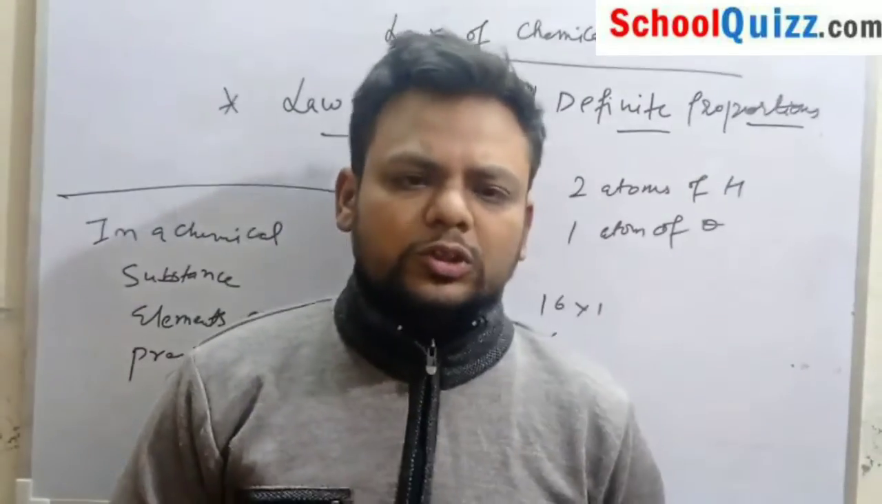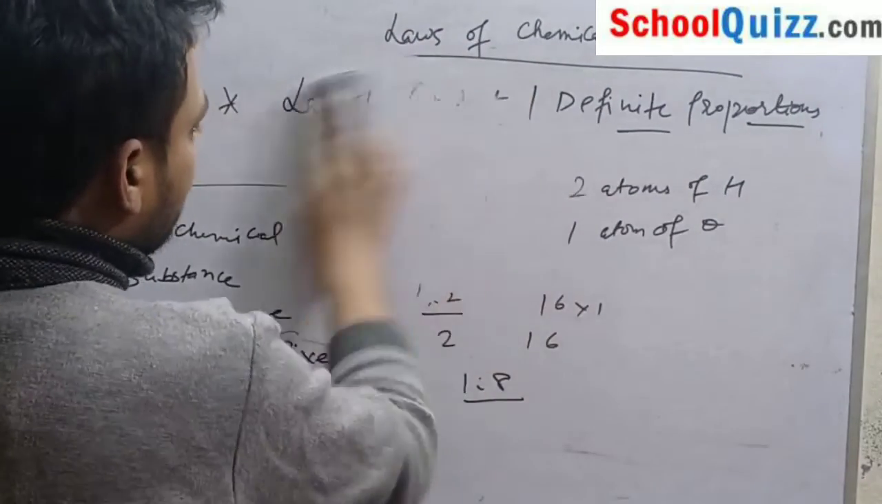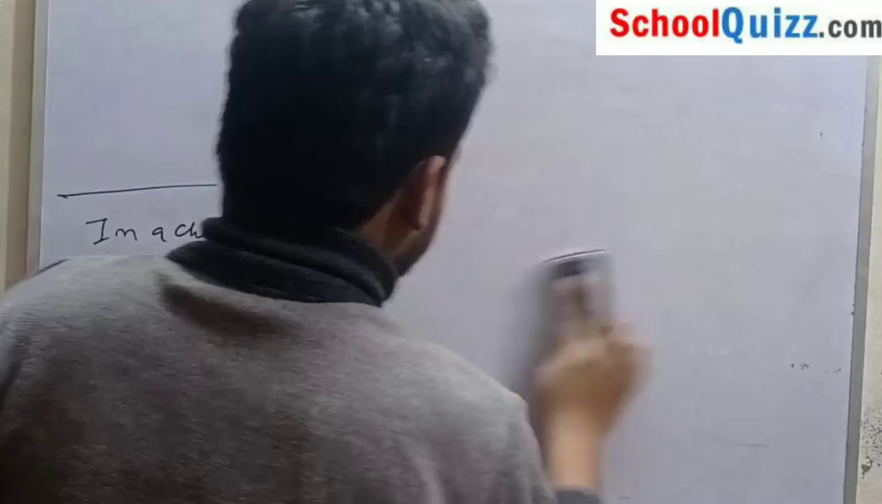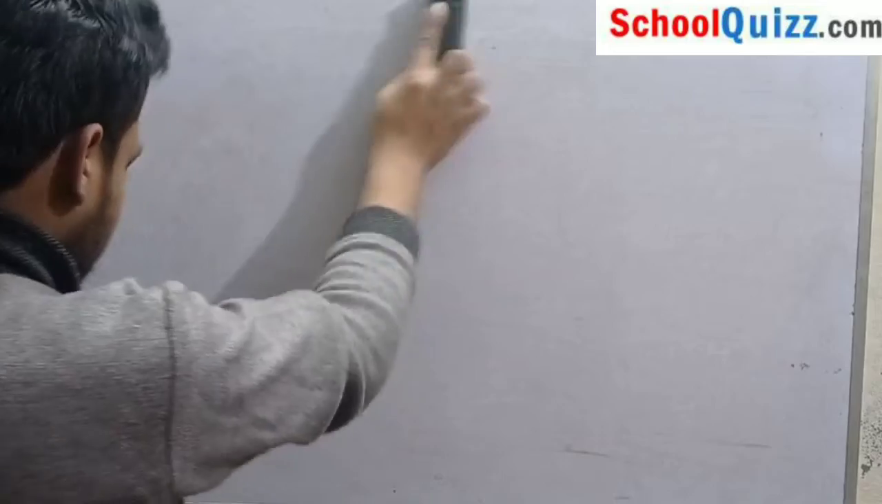In your NCERT 2 questions are given, so we will discuss them one by one. In our next video, we will discuss 2 questions based on the law of conservation of mass and the law of definite proportions, and we will discuss Dalton's atomic theory. This theory is very easy.